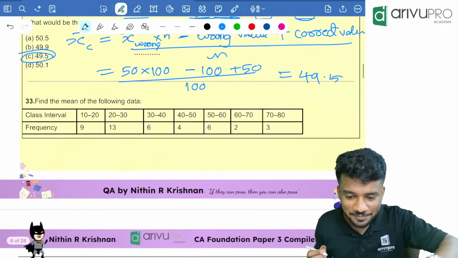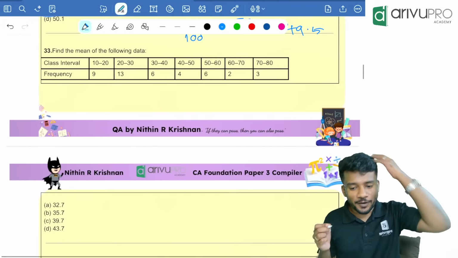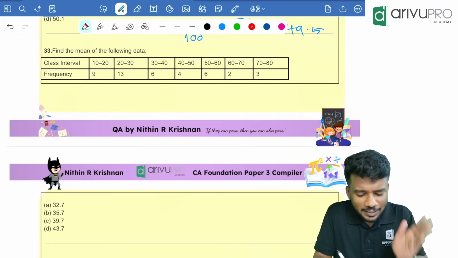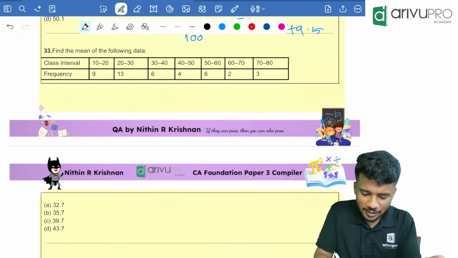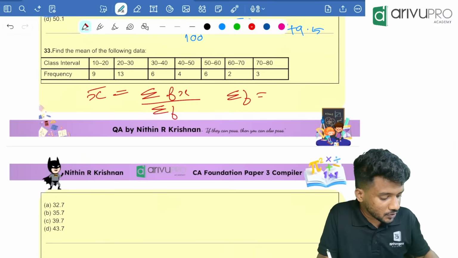Next one. Find the mean of following data. Yes, same question was there in marathon. Find the mean of the following data. Class intervals are given. 10 to 20, 20 to 30, and corresponding f values are also given. People, very easy to find the answer. X bar is equal to what? Sigma fx divided by capital N, or I will write it as sigma f. People, sigma f is how much here? 9 plus 13 plus 6 plus 4 plus 6 plus 2 plus 3, which is equal to 43.